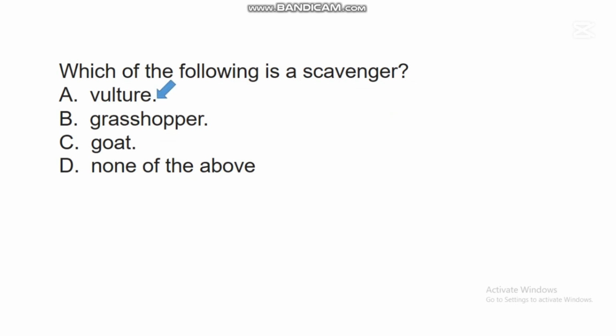A vulture is regarded as a scavenger because it obtains its food by feeding on dead and decaying animals. So any organism that obtains its food or nutrients by feeding on dead and decayed animals is best described as a scavenger.